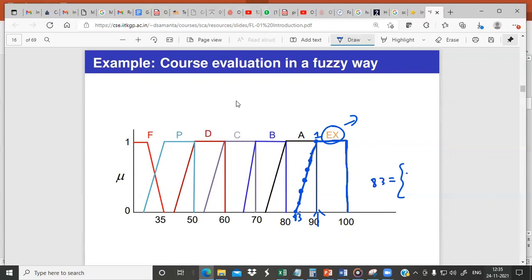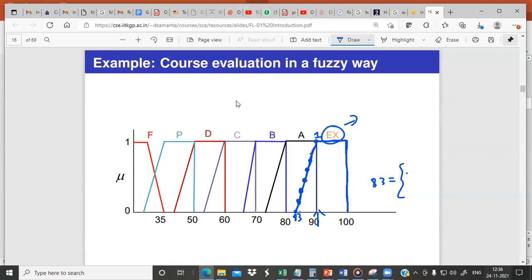So if a student's score is greater than or equal to 90 in a particular course, then they are surely in the exceptional category. There is no doubt. But if somebody's score is greater than 80 and less than 90, then also they will have some membership value for the class of exceptional.